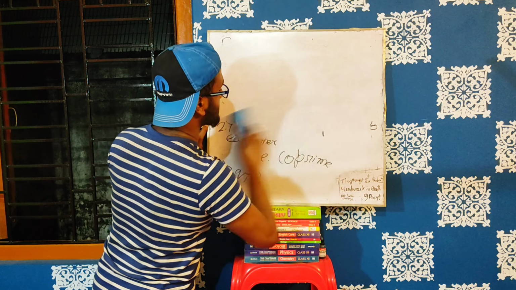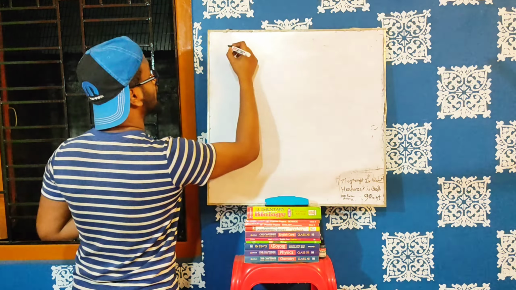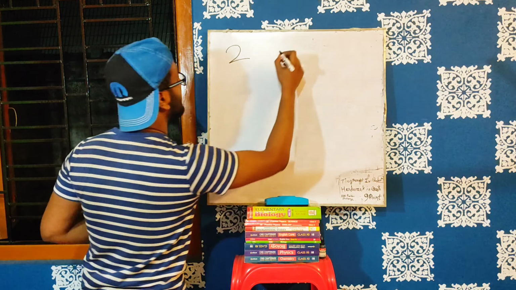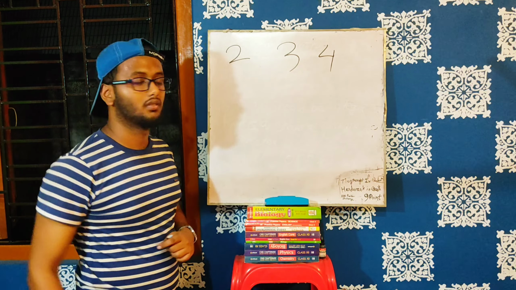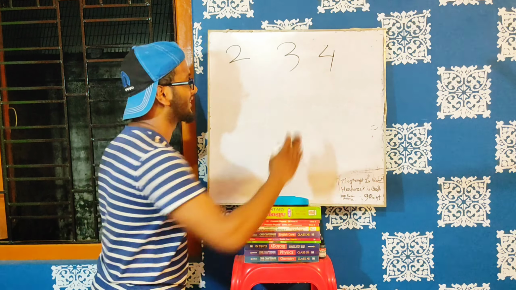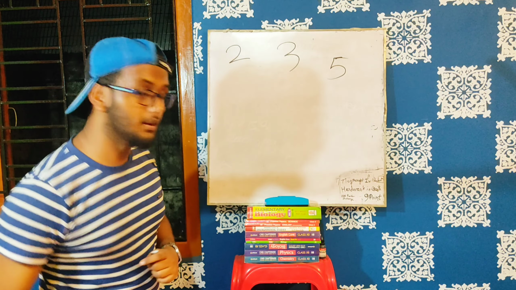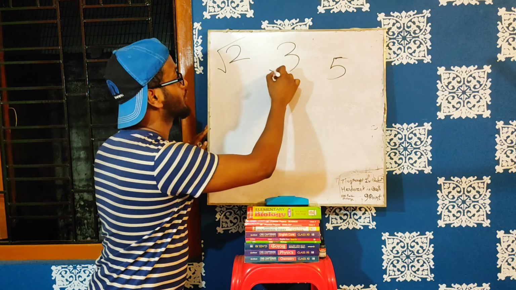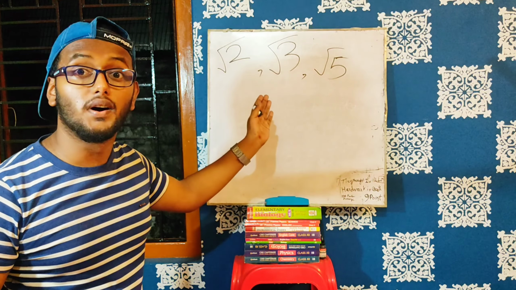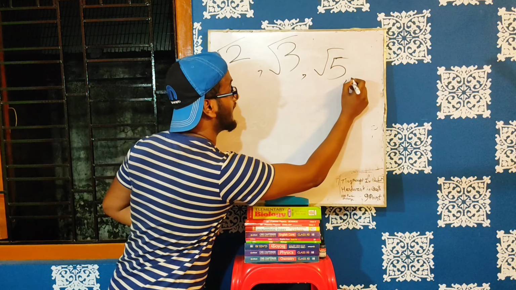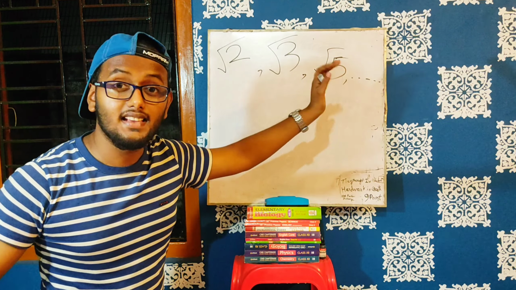That means 2 is a prime number, 3 is a prime number, 4 is not a prime number, it's a composite number, 5 is a prime number. That means square root of 2, square root of 3, square root of 5 are irrational numbers. And so on, it will continue.